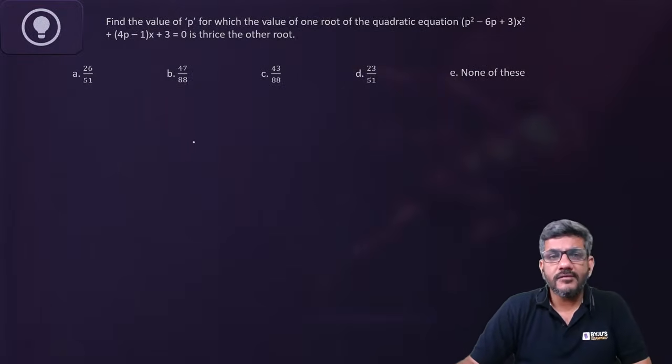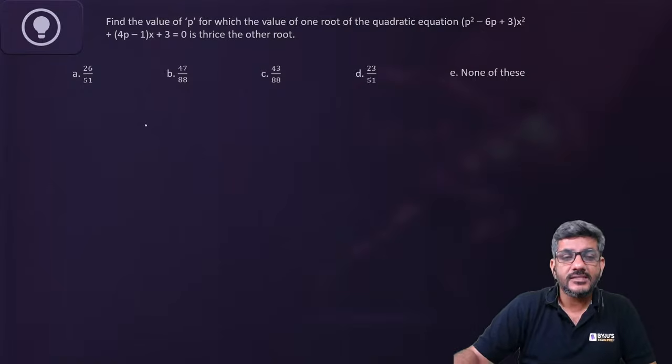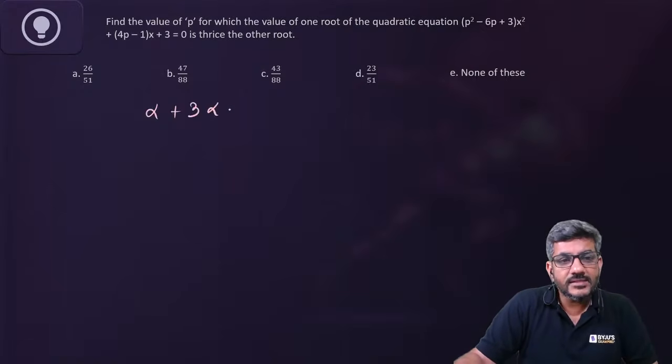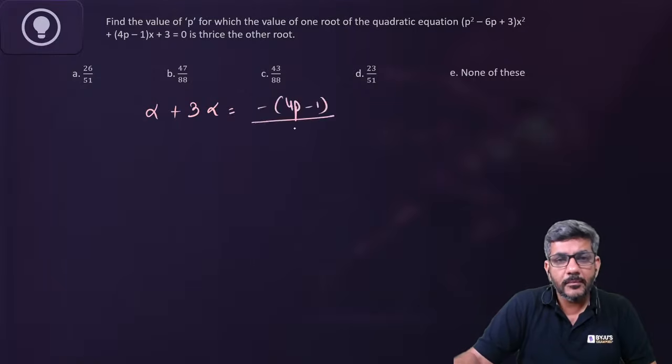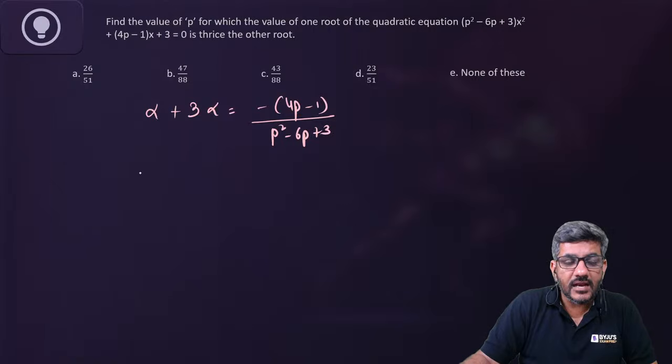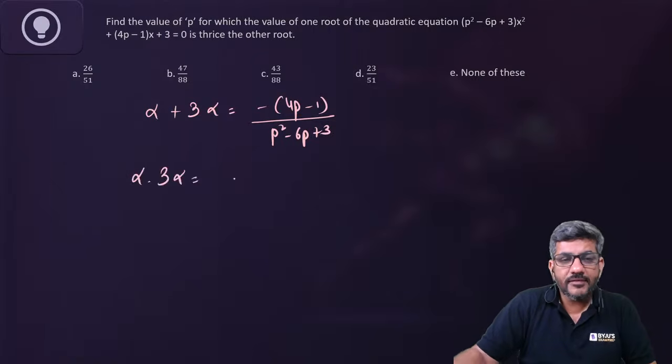Find the value of p for which one of the roots of the equation is thrice the other root. Let's say the roots are alpha and 3 alpha. So alpha plus 3 alpha is sum of the roots, that is minus b by a. And what is product of the roots? It is alpha into 3 alpha. Alpha into 3 alpha is c by a.